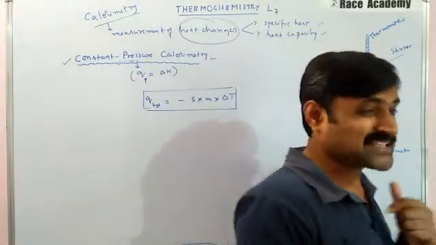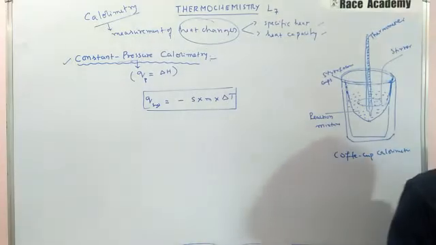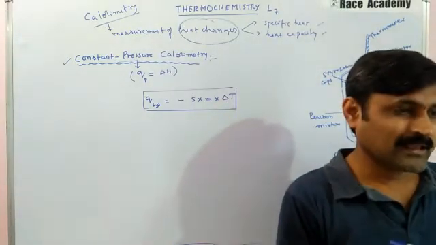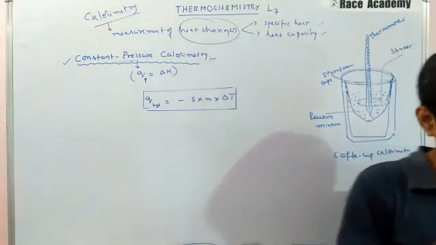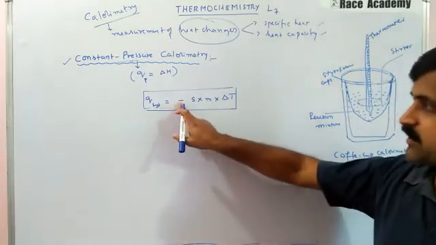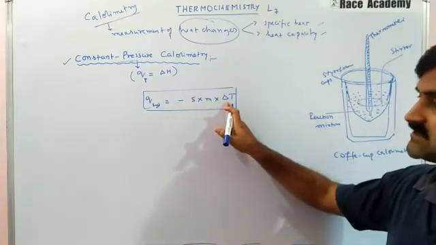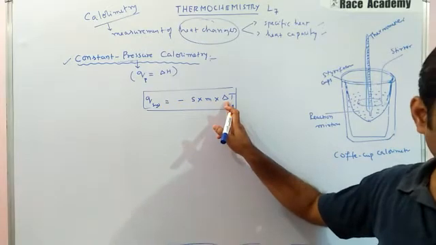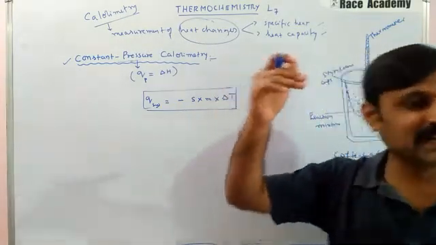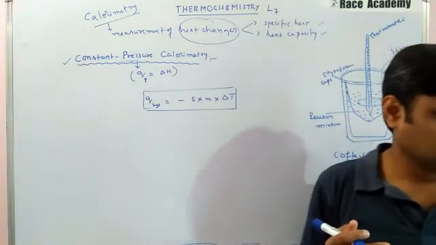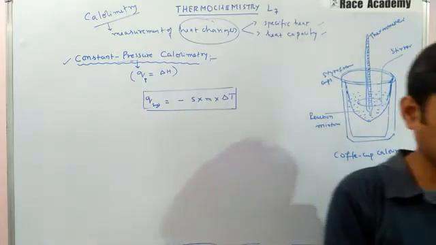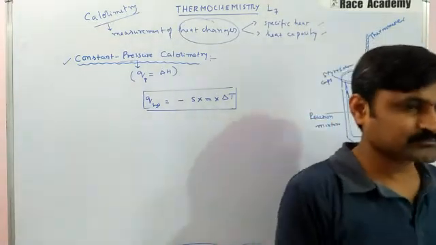Note the minus sign: it makes the heat change of the system a negative number if delta T is a positive number. Delta T positive means the final temperature is greater than the initial temperature. That is one important thing.